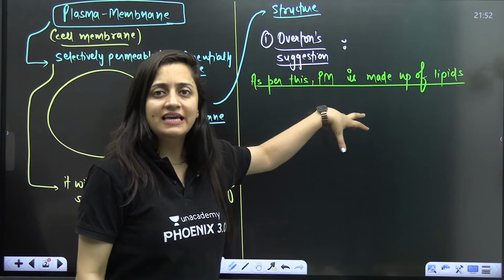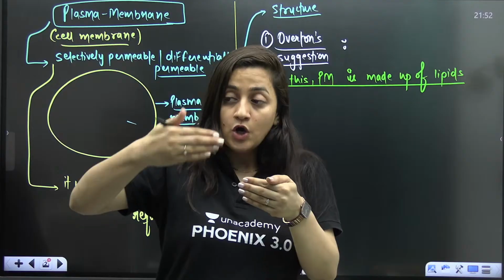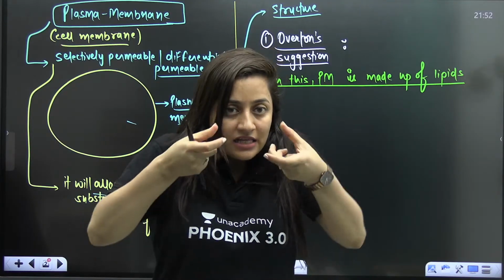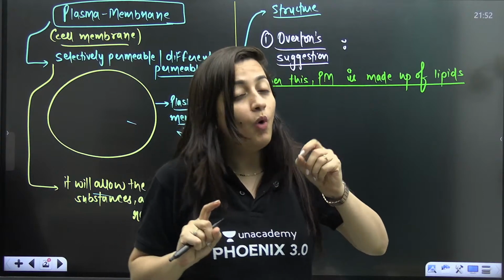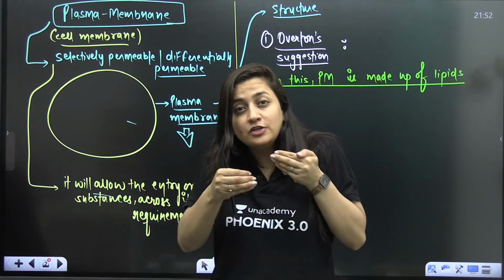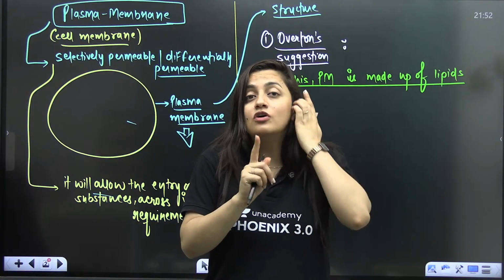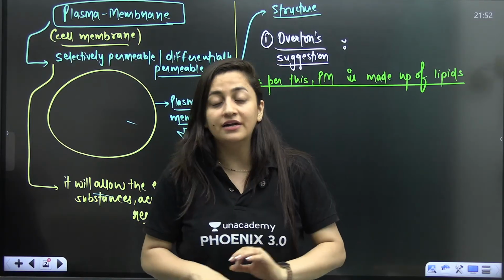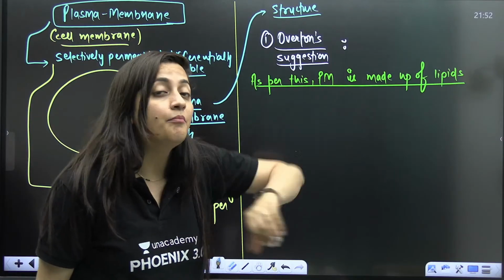On what basis he said so? He observed that fat soluble things or lipid soluble things can cross the plasma membrane easily. That is what he observed. He observed that the lipid soluble, fat soluble things can easily cross the plasma membrane. That is what he studied. And on the basis of that, he suggested that plasma membrane is made up of lipids.